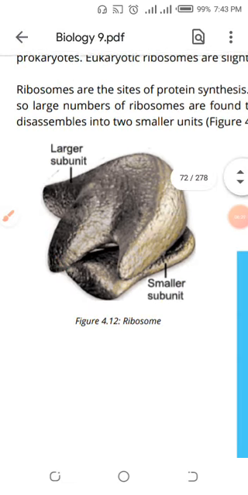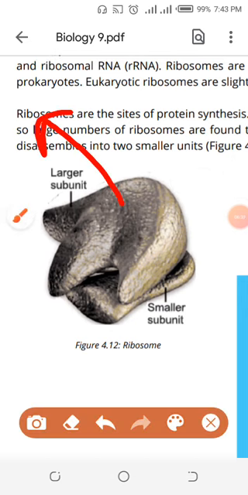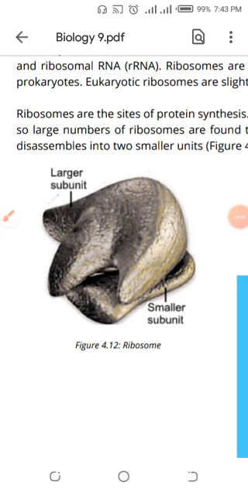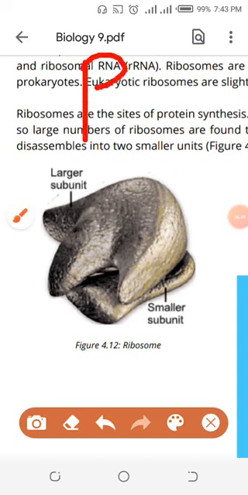Ribosomes will be present in the prokaryotic cell, and they will be present in the eukaryotic cell as well. So prokaryotes and eukaryotes, both will have them because they are without membrane. Why are they present in the prokaryote? This is very simple. The prokaryotic cell is a less developed cell, which means their nucleus is not well defined. DNA is present, but without a membrane. Nucleus is present, but nuclear membrane is not present.